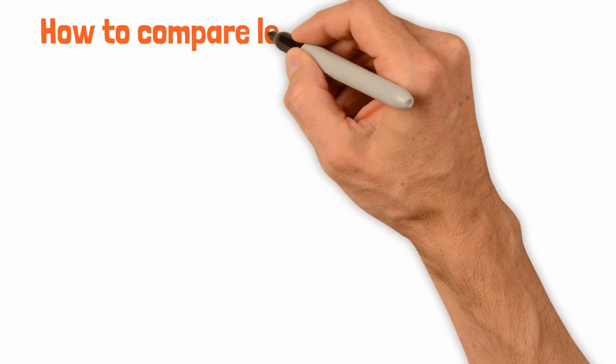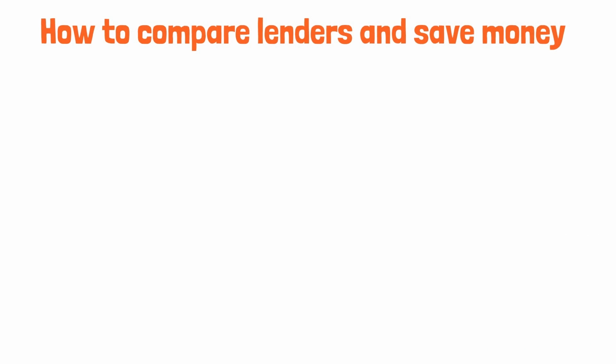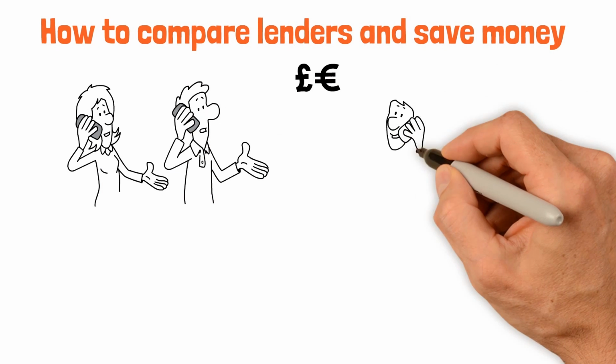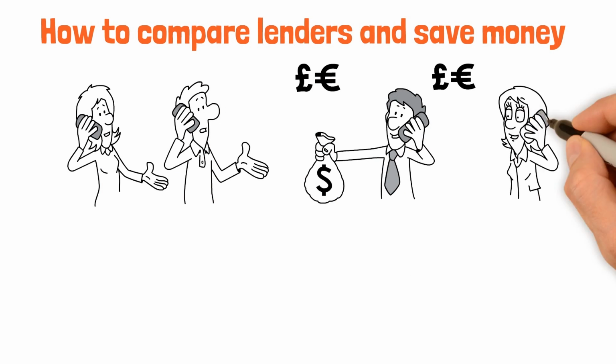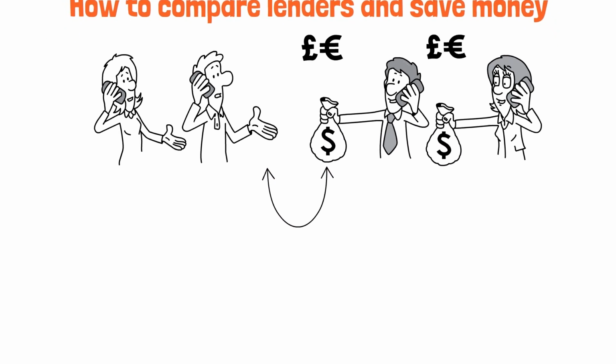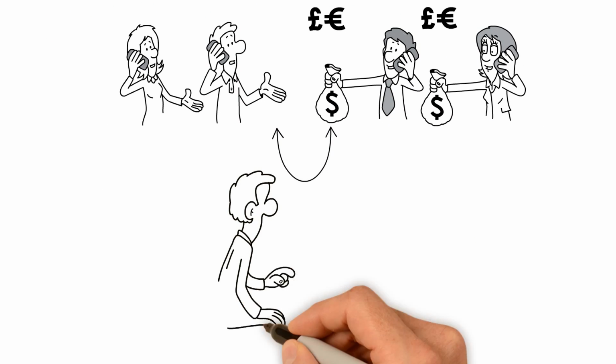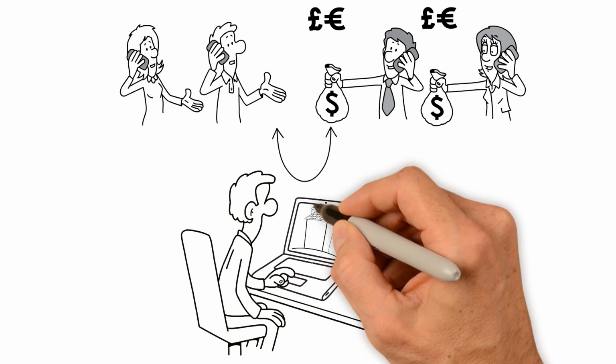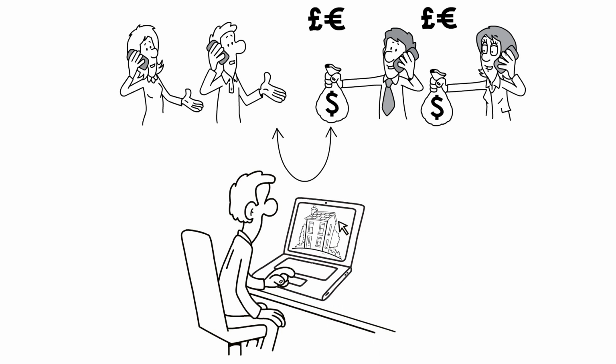How to compare lenders and save money. When comparing lenders to save money on mortgages in the US, there are several factors to consider. To begin, research different mortgage lenders and their offerings. This can be done through online resources such as lender websites and third-party comparison sites, as well as by speaking with loan officers at various financial institutions.